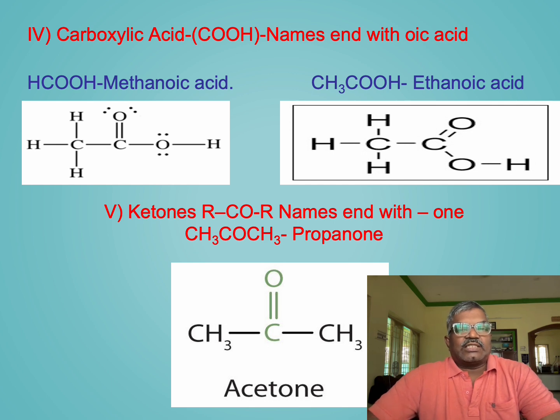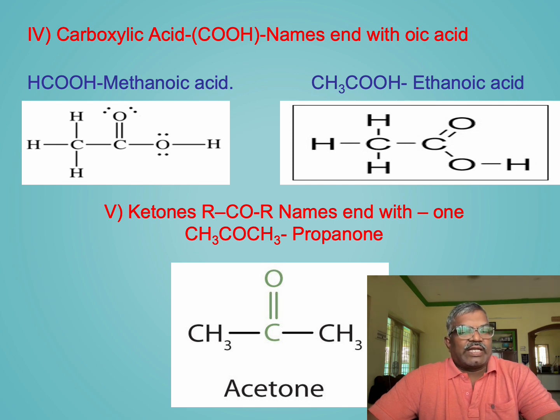So the last one is ketone. The functional group of a ketone is a carbonyl group where the carbonyl carbon is bonded to two other carbon atoms, represented as RCOR. This structure defines the characteristics and chemical properties of ketones, setting them apart from other carbonyl compounds like aldehydes, which have a carbonyl group bonded to at least one hydrogen atom.